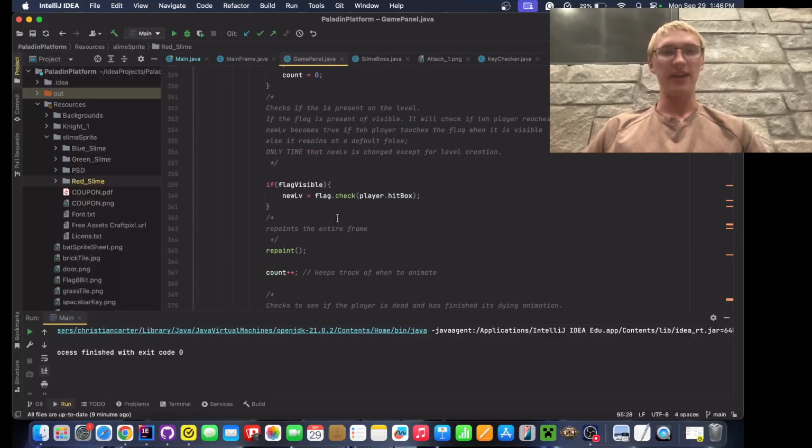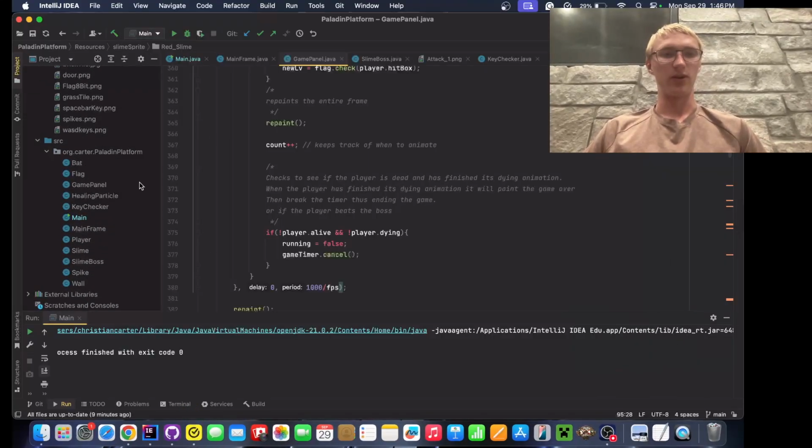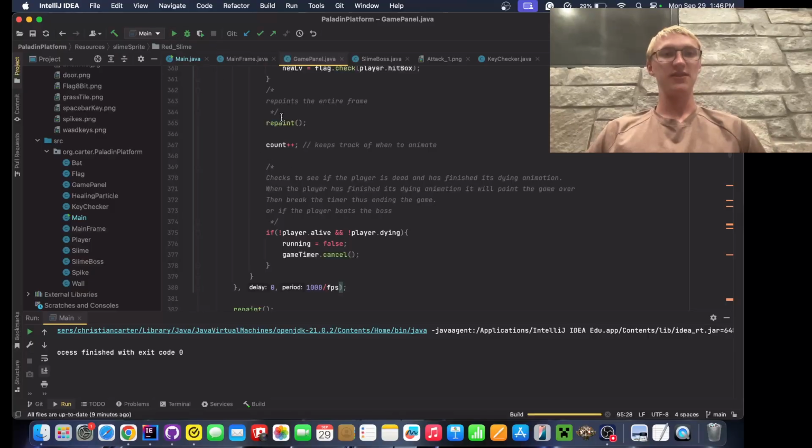Without further ado, we've got all of our entity classes right here: our bat, our flag, which is going to look like our door here, then we have our player, slime, boss, spike, wall, all that good stuff. So now let's just run the game and I'll show it to you.